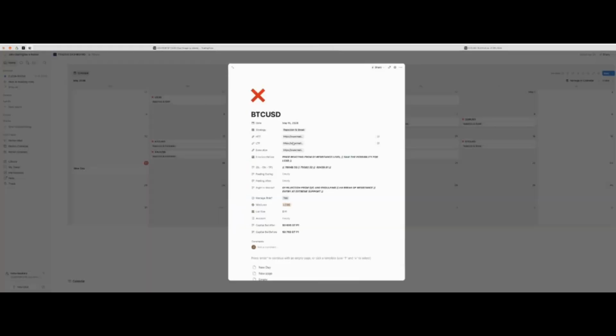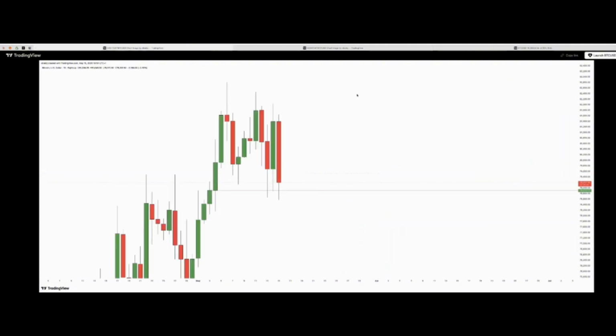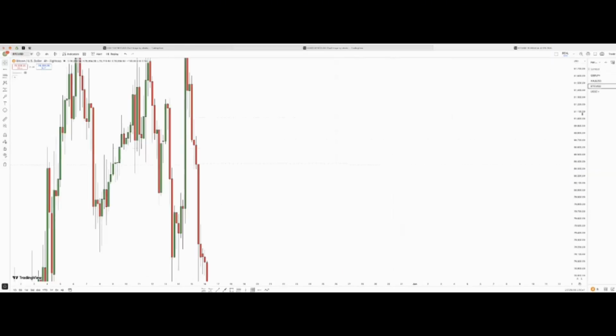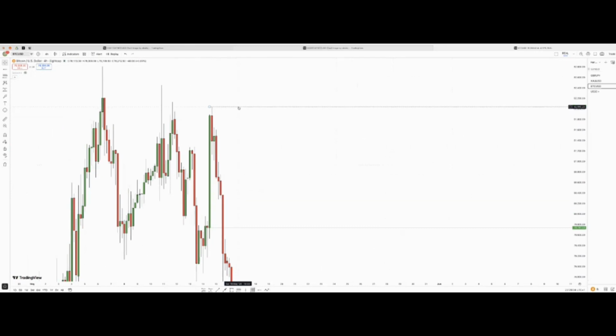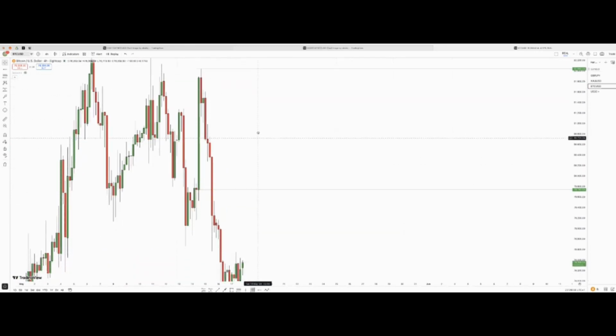Last trade of last week is also BTC USD. So what did I see? Okay, pretty much the same thing. After the previous winning trade, price was still very much valid because on the 4 hours, there was this rejection from this support and a break. This is a shift. I was trying to buy from this level right here, and my target was this high or even this extreme high, but this was my first target. So yes, that was the last trade of last week.